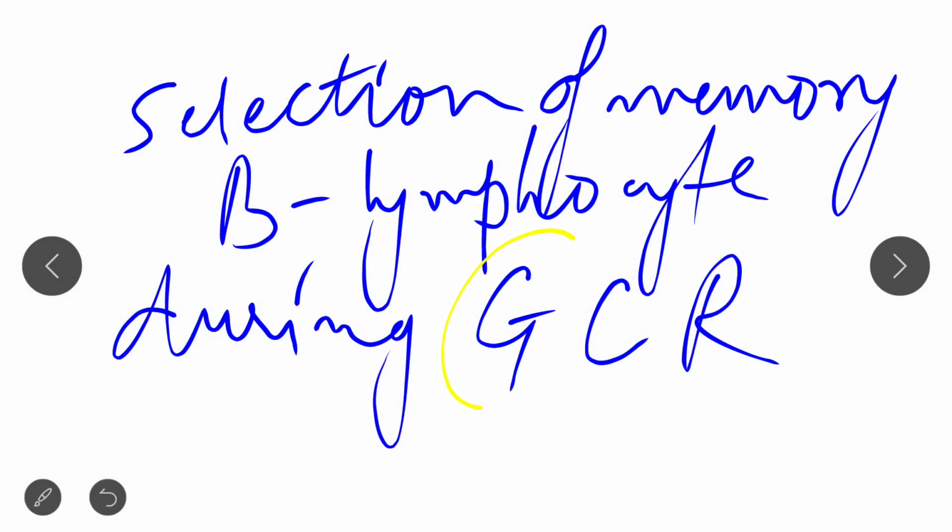It helps in selection of memory B lymphocyte cell during germinal center reaction. That is, it is somehow related to the germinal center.